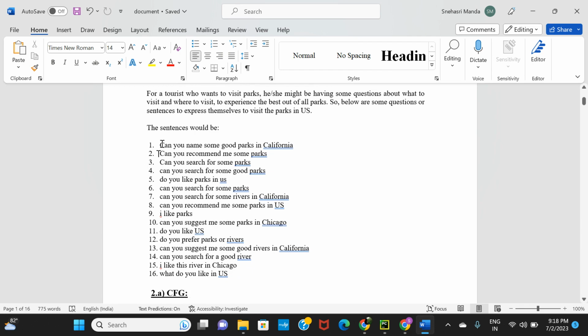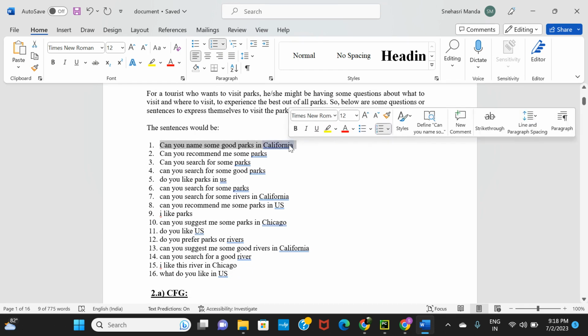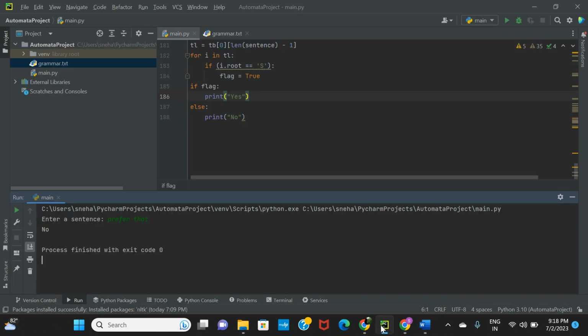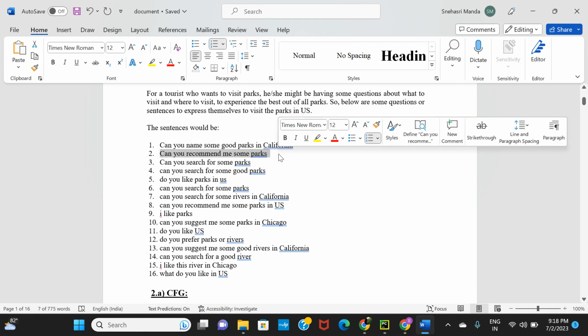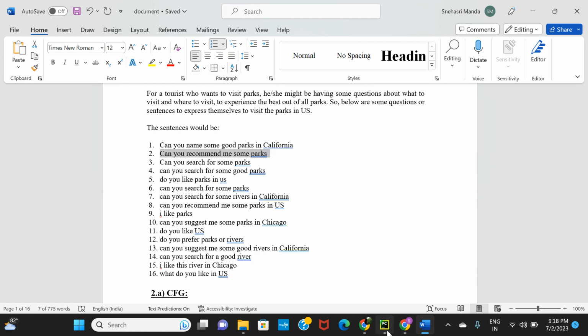The first sentence is, can you name some good parks in California? Enter a sentence. Executing the first one, it returned an output yes, which implies it's a valid sentence. Similarly, we shall check all of these sentences one by one. Can you recommend me some parks?